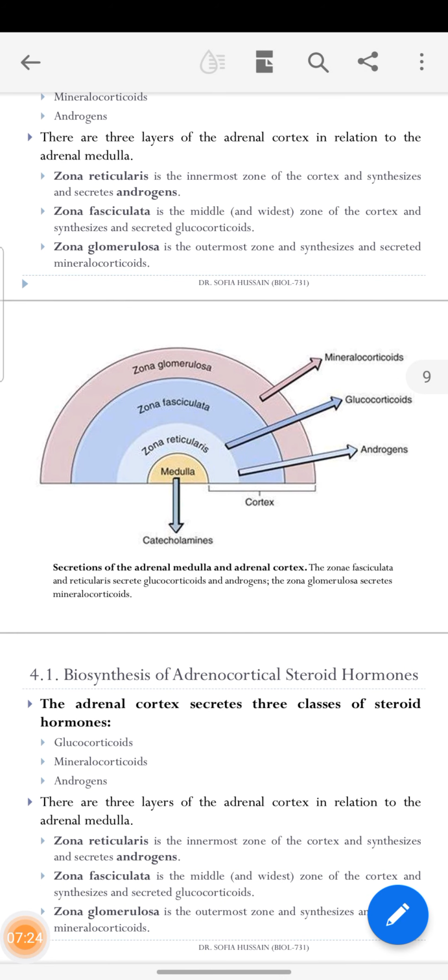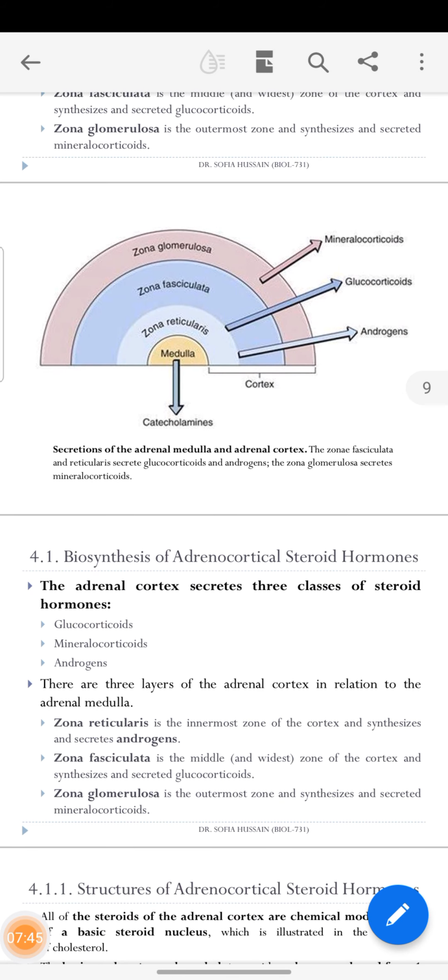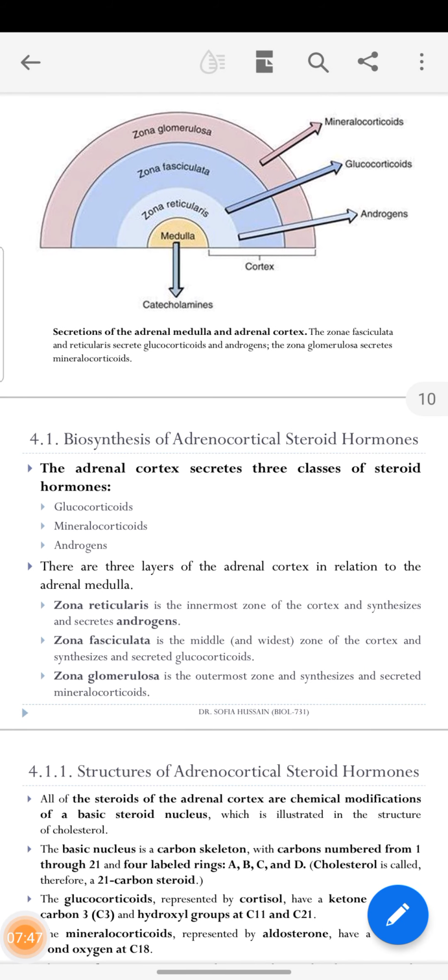So the medulla is at the middle, then zona reticularis, zona fasciculata, and zona glomerulosa. Androgens, glucocorticoids, and mineralocorticoids respectively are produced here. This one is the cortex site.